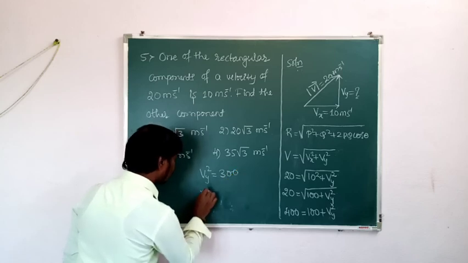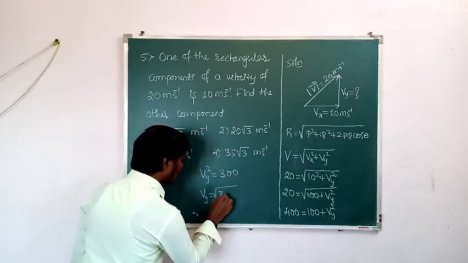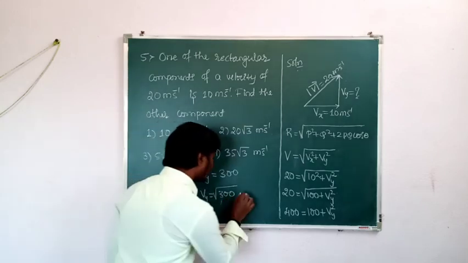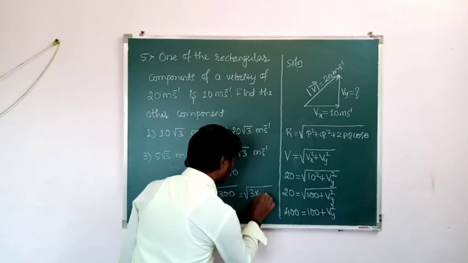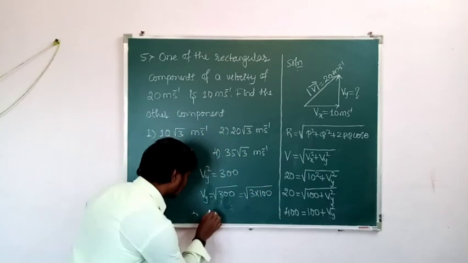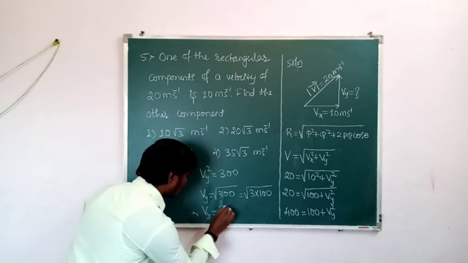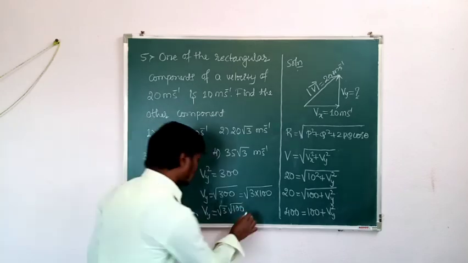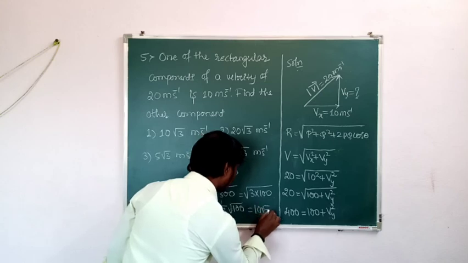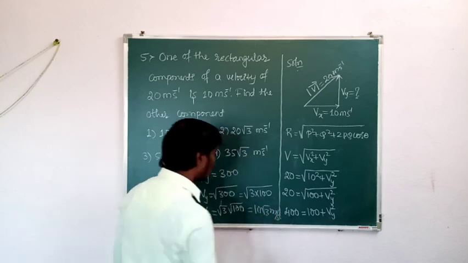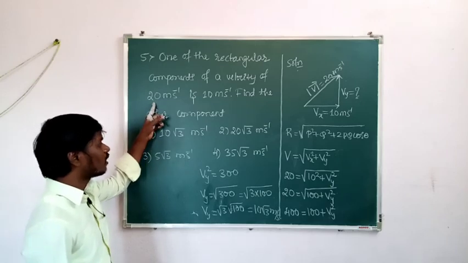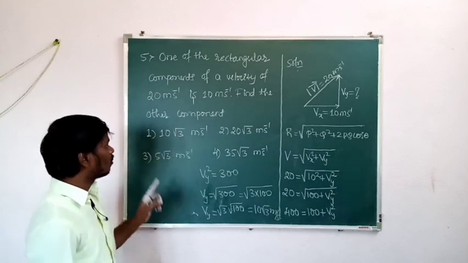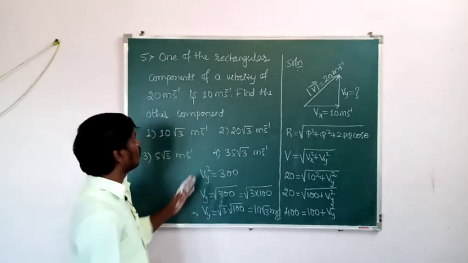Then vy is equal to square root of 300. So square root of 300 can be written as 3 into 100. Square root of 3 into 100. Then vy is equal to square root of 3 into square root of 100. So what is the square root of 100? That is 10. Then it is 10 root 3 meter per second. So what is the other component of the velocity vector 20 meter per second here? That is 10 root 3. One component is 10 meter per second, other component is 10 root 3. Okay, so this is about the solution of the fifth question.